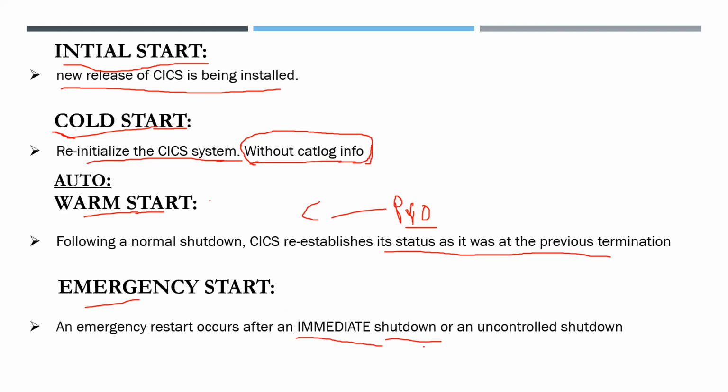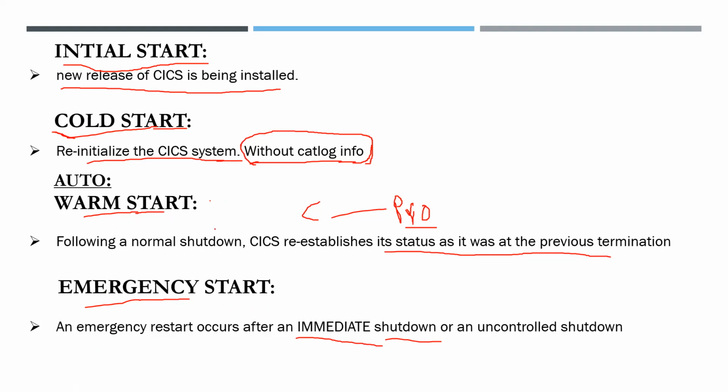When we perform immediate shutdown, it closes all the presently running programs, running jobs, and submitted jobs, and terminates CICS. We lose the information. When a power failure, CICS failure, or software failure happens, the emergency start is used.